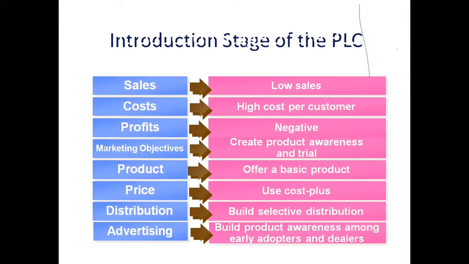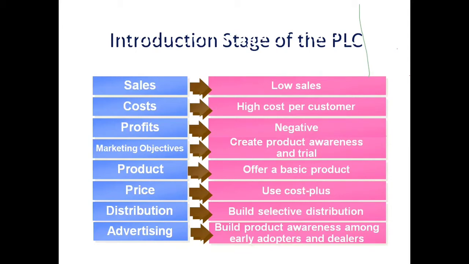Then price, how they price the products. Usually they follow a cost plus pricing strategy. What is this cost plus pricing strategy? They will fix a price as whatever cost they incurred, plus 1% or 2% of profit. Say, for example, if a company is incurring 8 rupees to manufacture a new pen, then they will fix the pen price as 10 rupees. 8 rupees is their cost of production, 2 rupees their profit, usually.